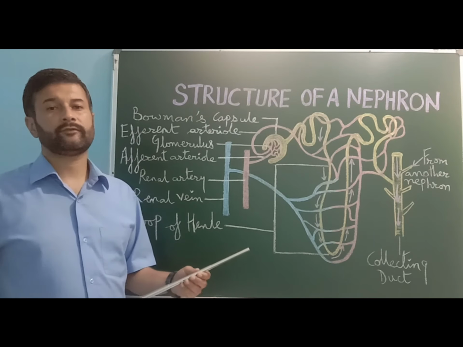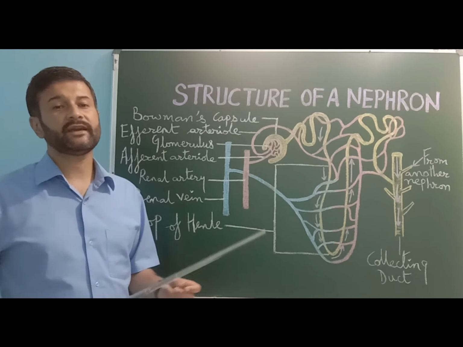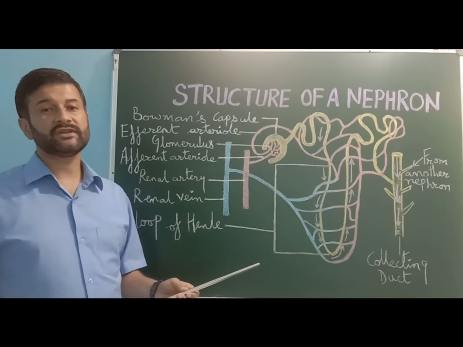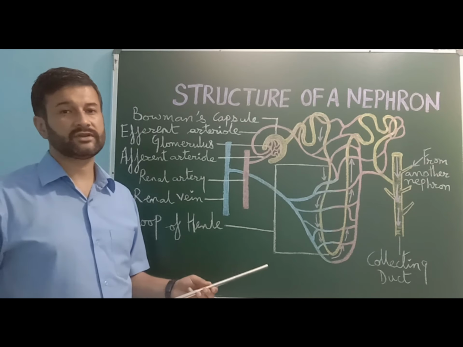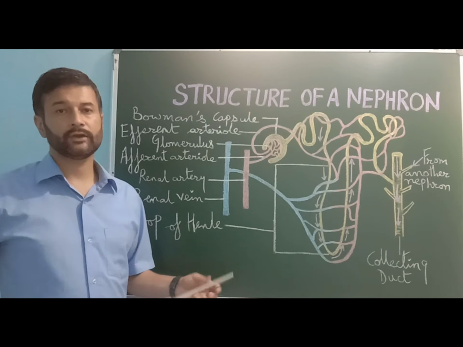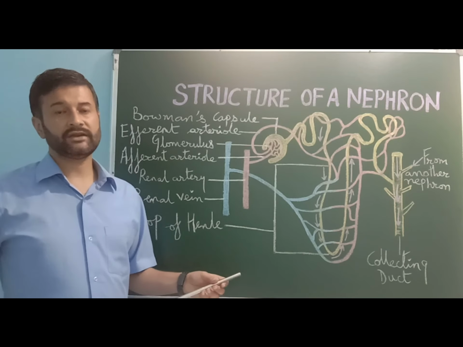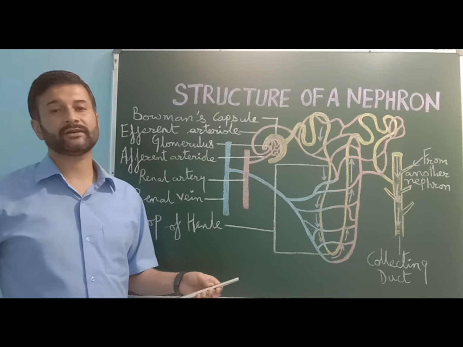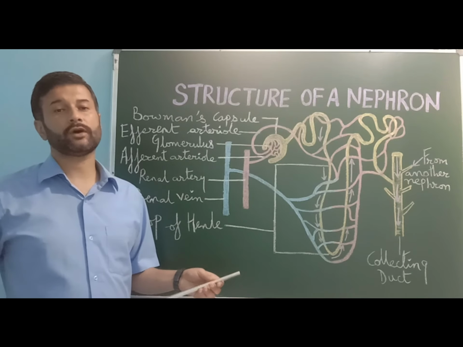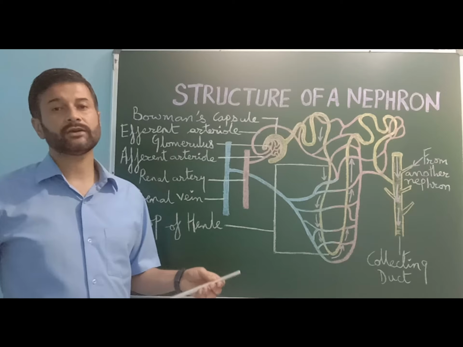Thus, the urine formed in each kidney finally enters the ureter, which connects the kidney with the urinary bladder. Urine is temporarily stored in the urinary bladder until the pressure exerted by the bladder leads to the passing out of urine through the urethra.